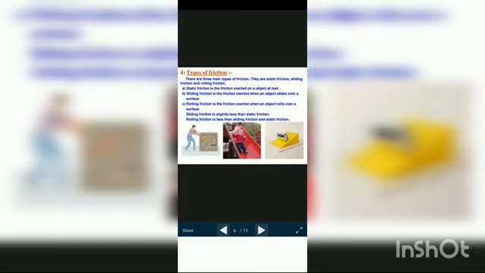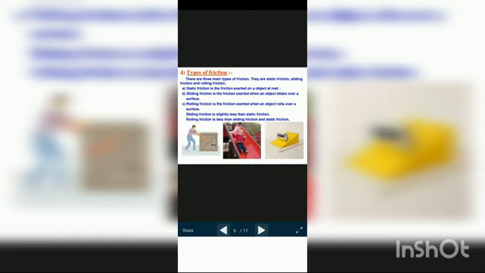So what is friction, children? Friction is nothing but the force responsible for changing the state of motion of objects, isn't it? I told you the force of friction always acts on all moving objects, and its direction is always opposite to the direction of the motion, since the force of friction arises due to contact between the surfaces. So it is also an example of contact force. Friction comes under contact force.